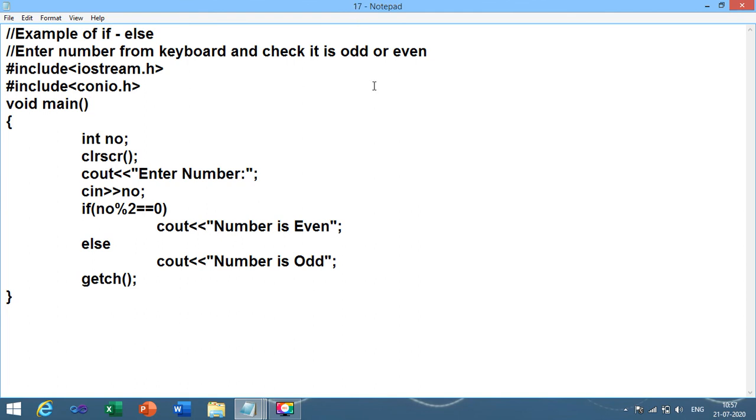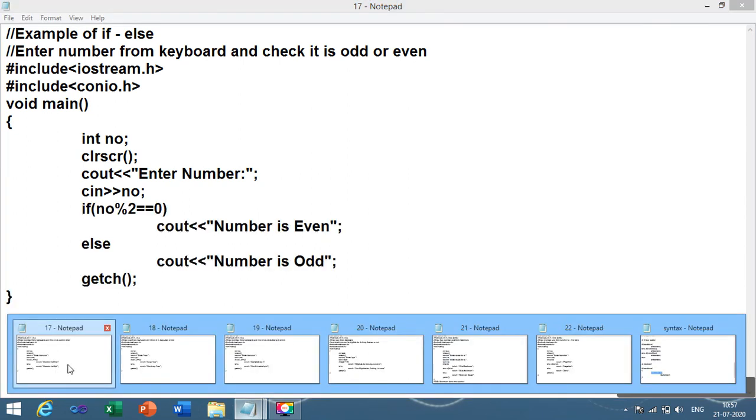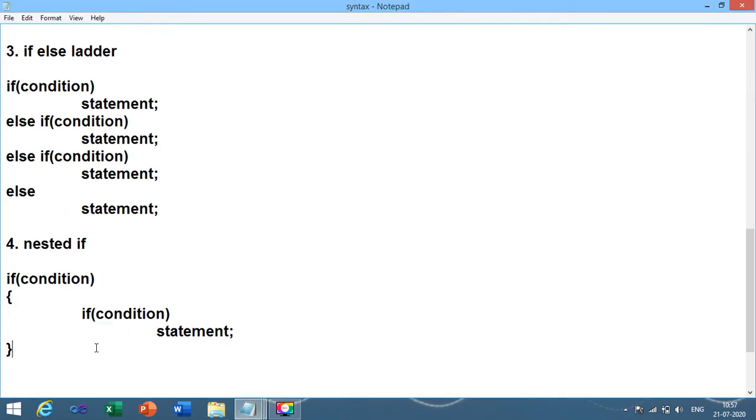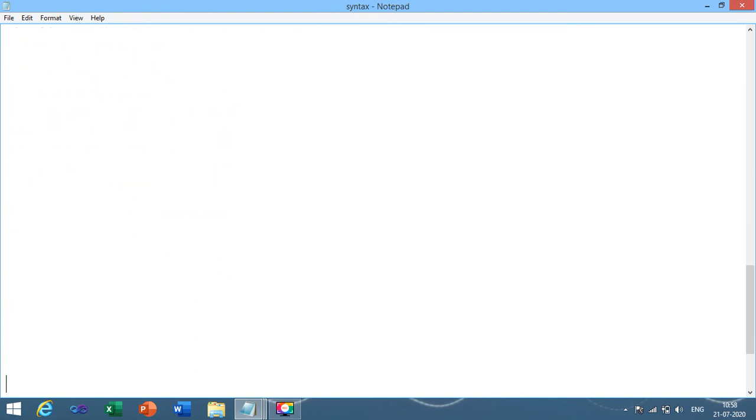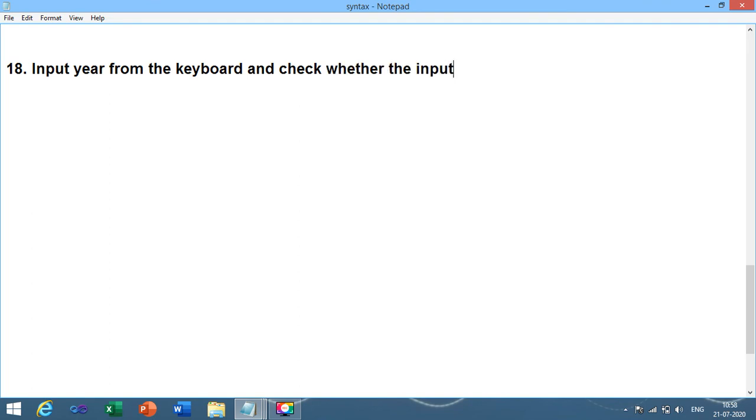Now program number 18, let me write the definition over here. Program number 18: input a year from the keyboard and check whether the inputted year is a leap year or not. This is the first definition on which you need to write the program.